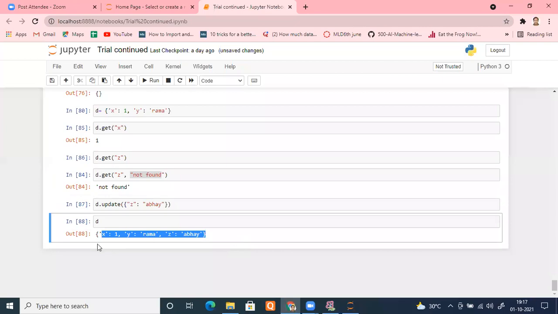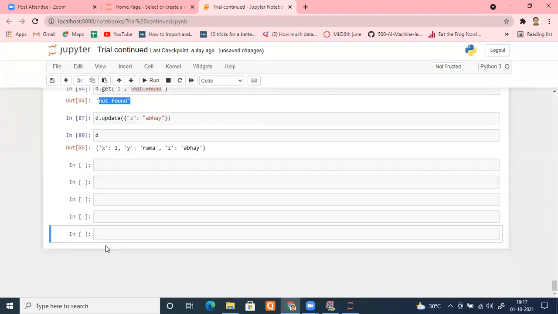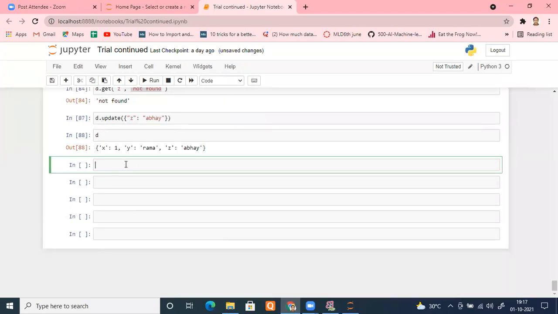Fine? Okay. There is one more way. We are using two methods. First, I get the index, then I see it is not found, then I update. There is one more thing I can do to save that time: the dictionary name dot setdefault. Same way I'm doing.